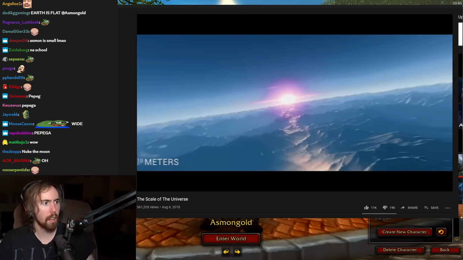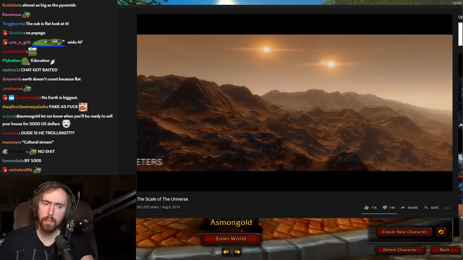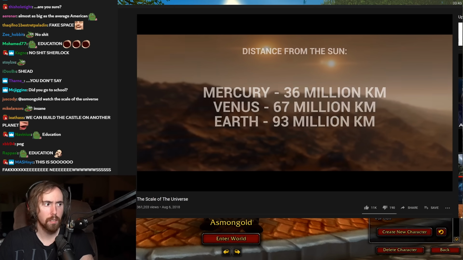At 10 to the 10 meters, we come across the orbits of Mercury, Venus, and Earth, ranging from 36 billion kilometers from the sun all the way to 93 million kilometers.